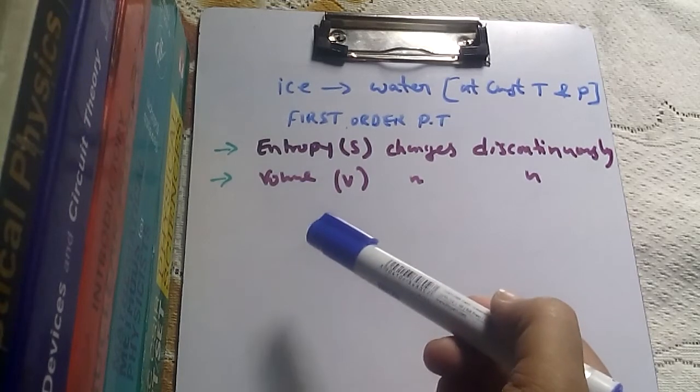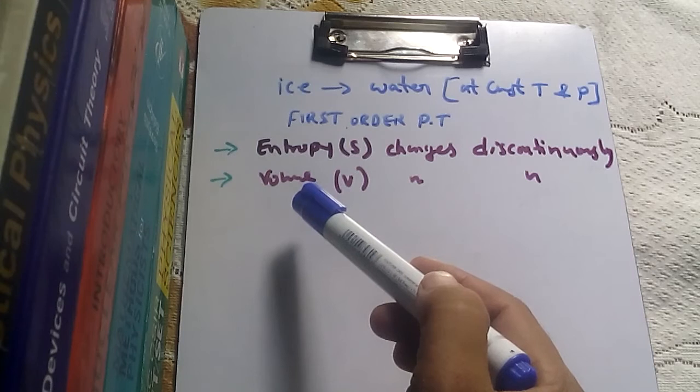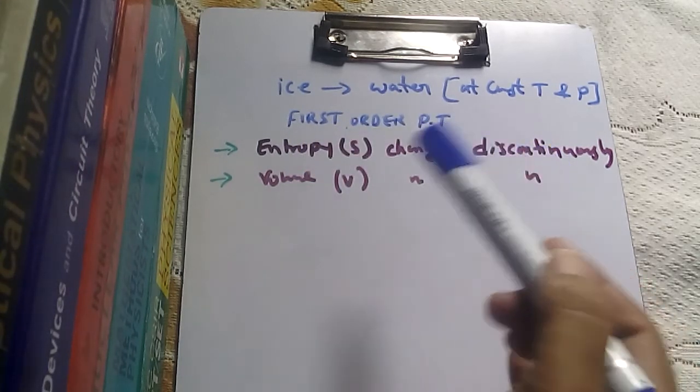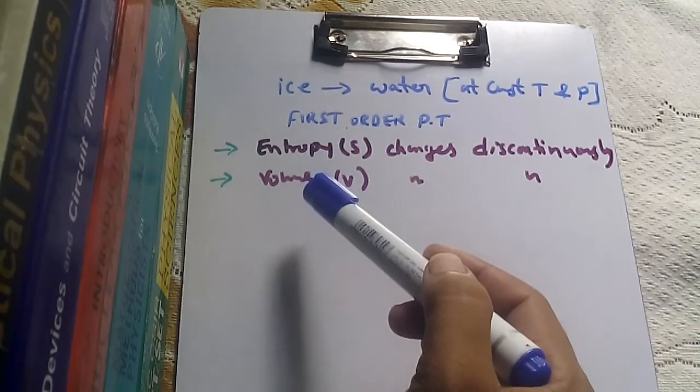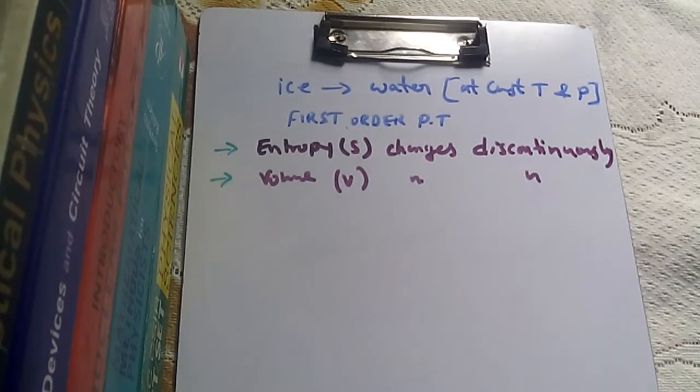If finally internal energy becomes a function of entropy and volume, and since entropy changes discontinuously and volume changes discontinuously, and if internal energy is a function of any one of them, then internal energy will also change discontinuously. Now let me tell you how.